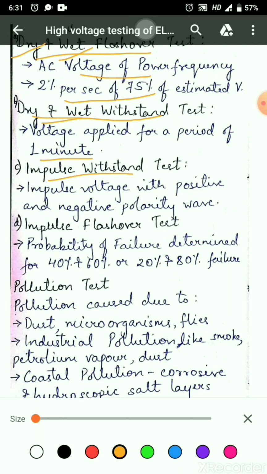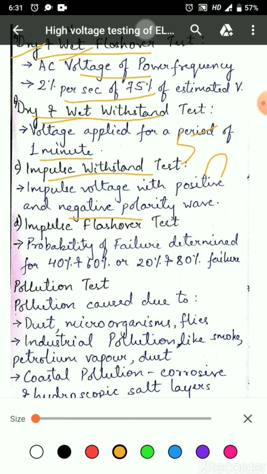Third, impulse withstand test. By applying standard impulse voltage of specified value under dry condition with positive and negative polarity of wave, if 5 consecutive waves do not puncture, the insulator passes the test.